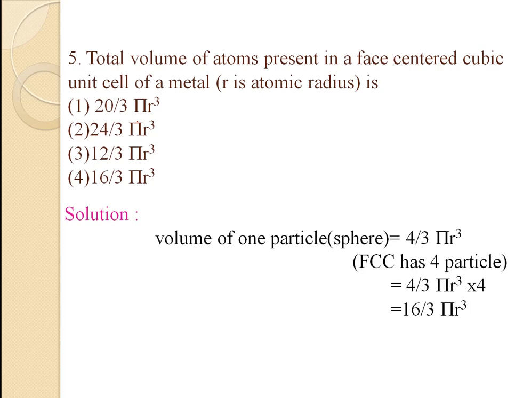So the volume of one particle is 4 by 3 pi r cube. As we know, FCC has 4 particles. We already derived that the number of particles present in the face centered cubic cell is 4. So we have to multiply 4 into 4 by 3 pi r cube. We get the answer 16 by 3 pi r cube. So option 4 is the right answer.